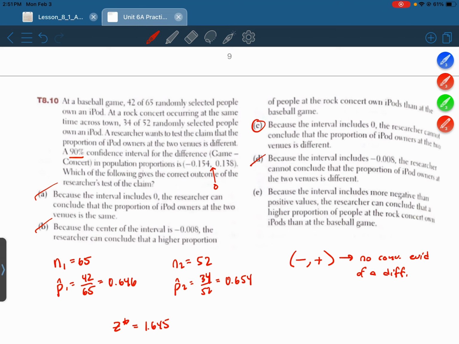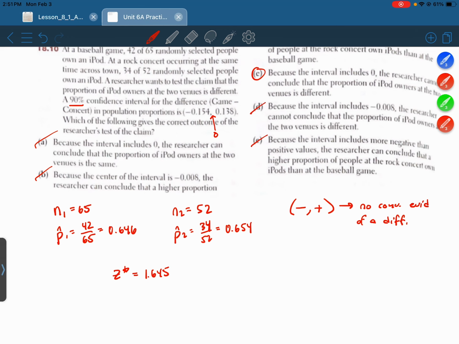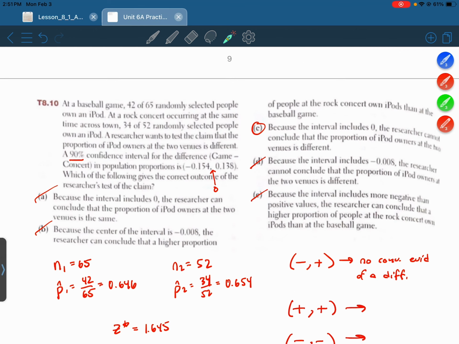E. Because the interval includes more negative than positive values, the researcher can conclude that a higher proportion of people at the rock concert own iPods than at the baseball game. Well, yeah, so there's some evidence of that, but it's not convincing evidence, so we still wouldn't make that conclusion. To have convincing evidence of anything, you'd need the whole interval to be positive numbers, or you'd need the whole interval to be negative numbers. That's how you have convincing evidence. When you have a little bit of both, positive and negative, it's some evidence, but it's just not convincing evidence. All right, so we're going to go with C here as the correct answer.